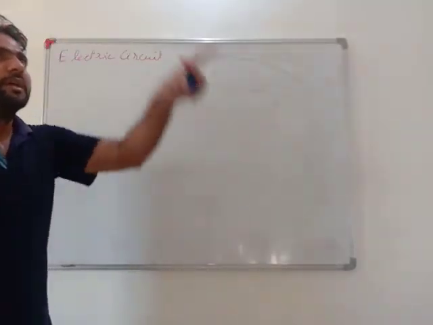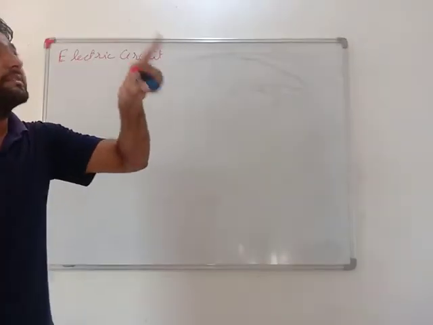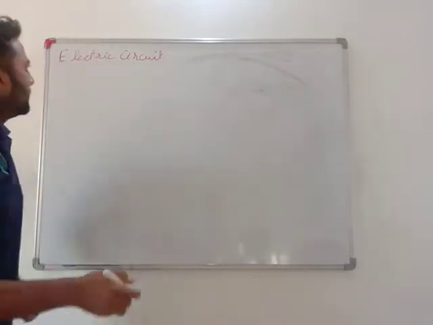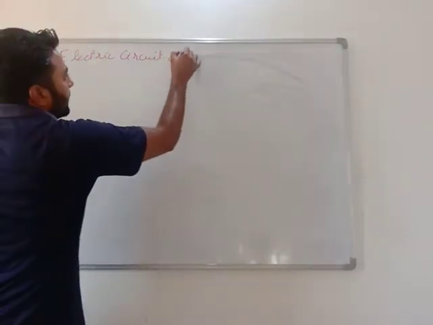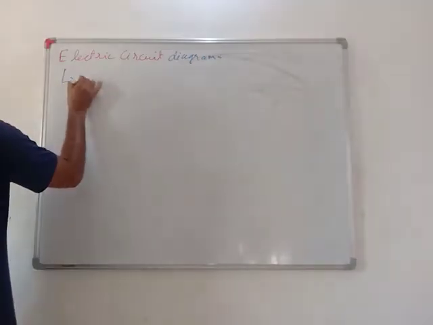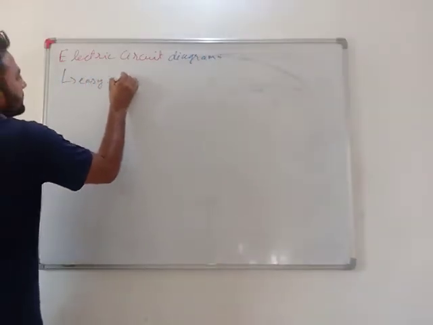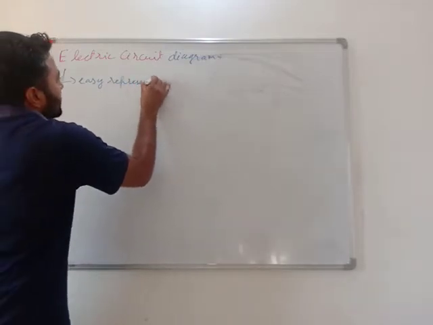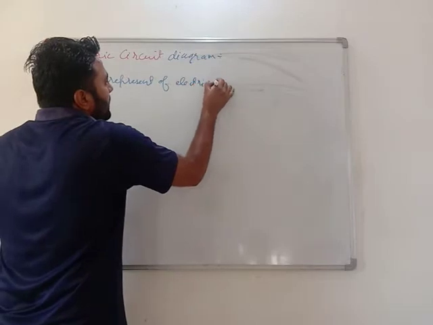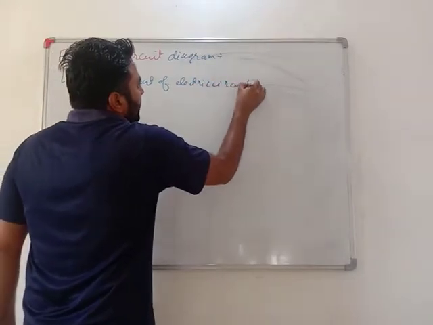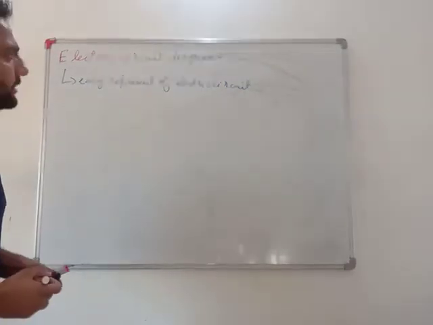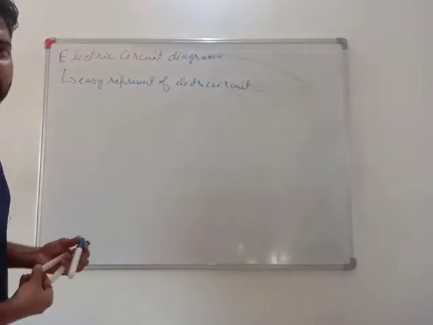At your home, if there is a wire, it means it is an electric circuit. Why? Because that is the path of the current. And what is an electric circuit diagram? An electric circuit diagram is an easy representation of an electric circuit. To represent an electric circuit very easily on a piece of paper, we make an electric circuit diagram.